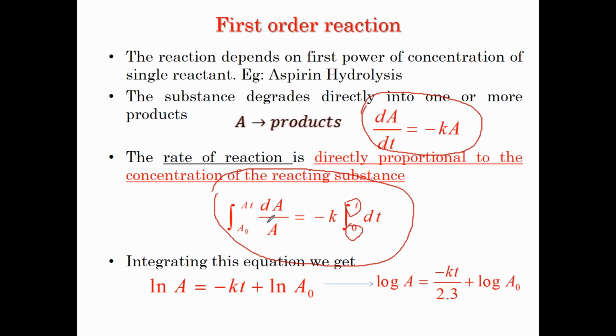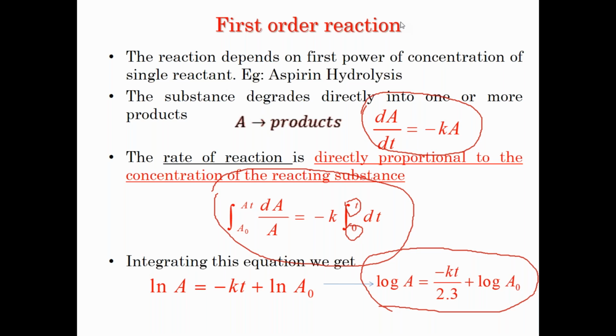Whatever the initial steps, you may not understand, but the last equation you should be able to remember, that it is converted into a straight line equation. The advantage of a straight line equation is that it helps us easily calculate the rate constant, especially the k value. When you get the slope value, it helps us calculate at what rate, that is at what speed, the reaction is happening. So that speed we want.